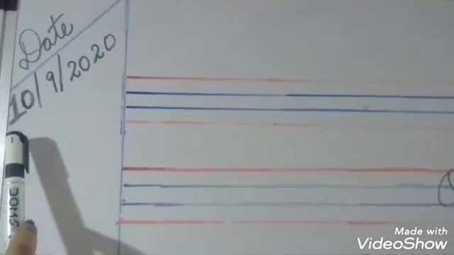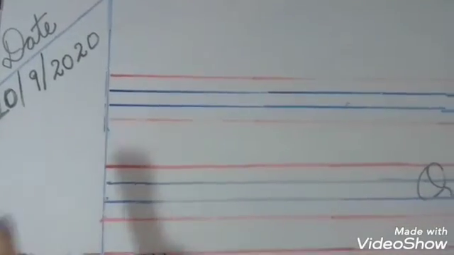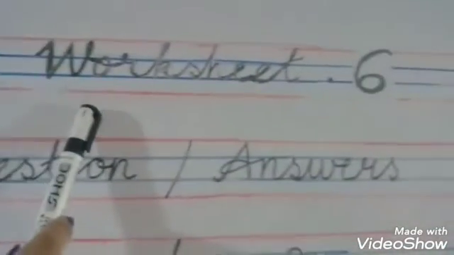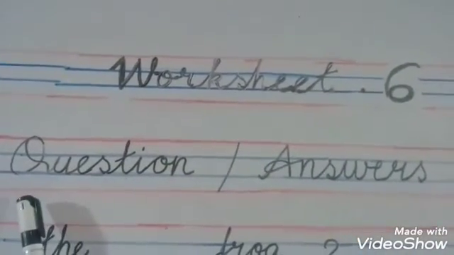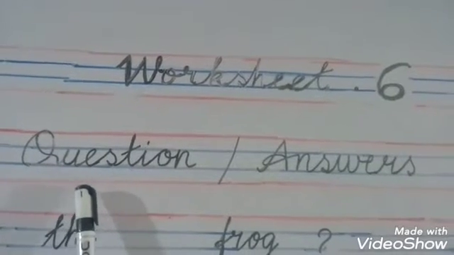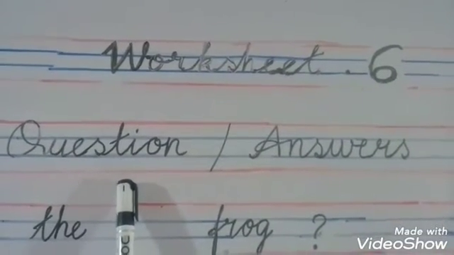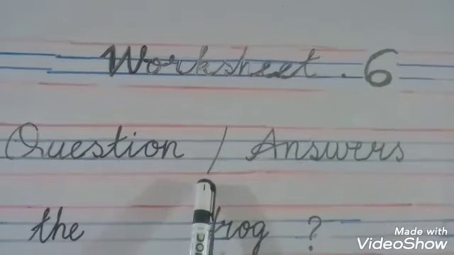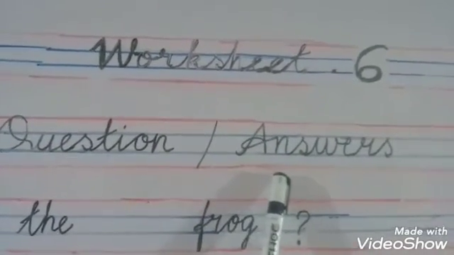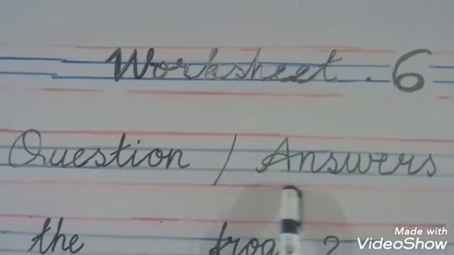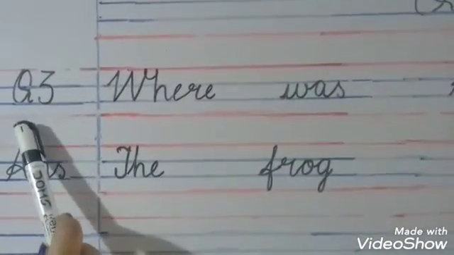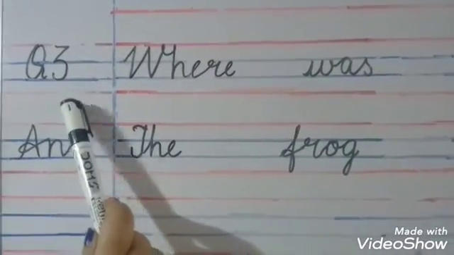So left hand side of the margin, you are going to write the date. Suppose 10/9/2020. And first line, again you are going to mention worksheet 6. Second line, you are going to write question, Q-U-E-S-T-I-O-N, question answers, A-N-S-W-E-R-S, question answers. Now next line, in the margin you are going to write Q3, question 3, with the capital